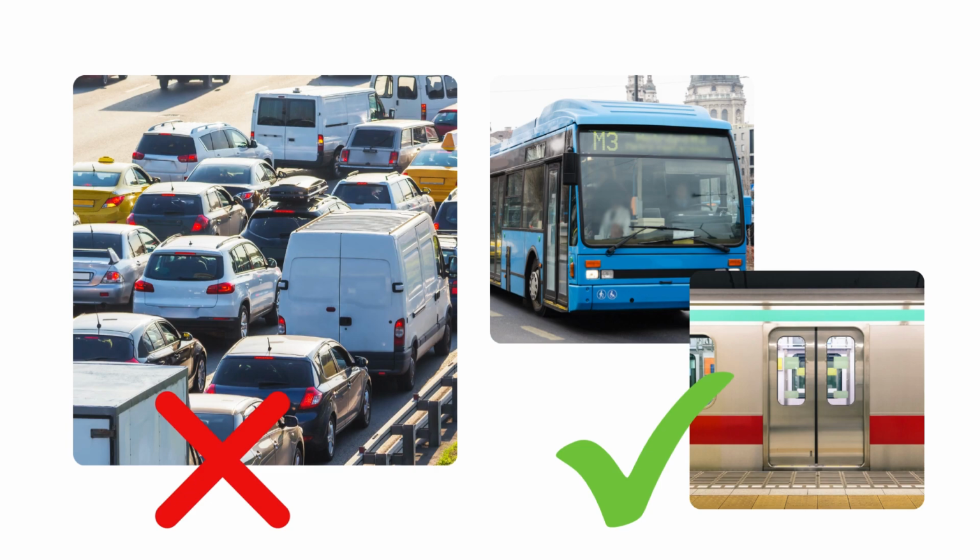Why? Because this will help us not to consume more gasoline in our cars. So we can use public transportation. This is for conserving the oil.